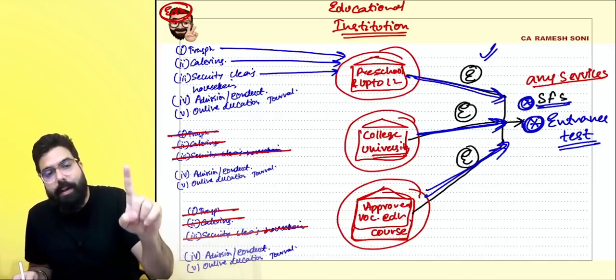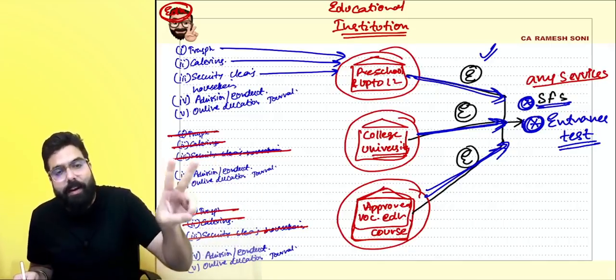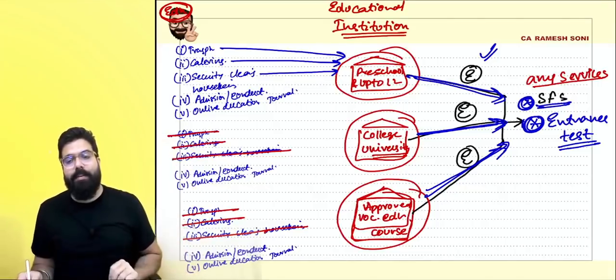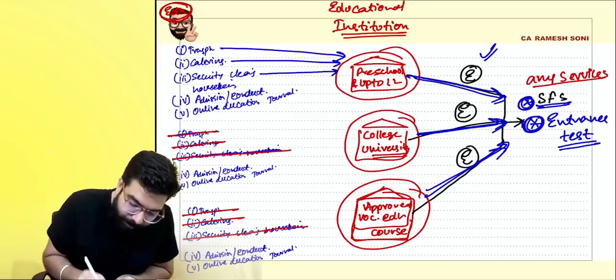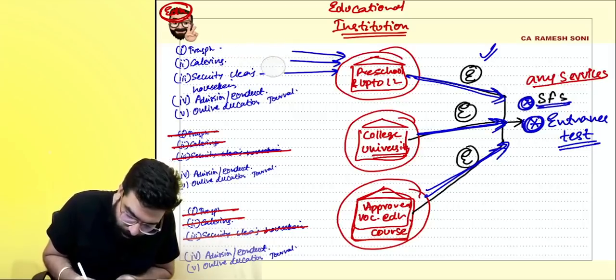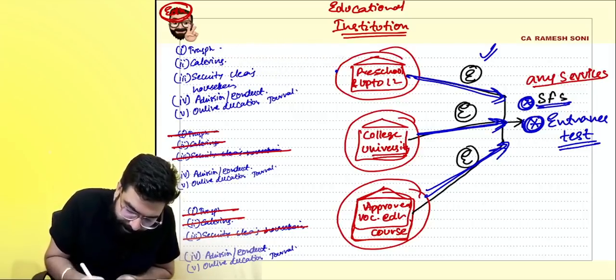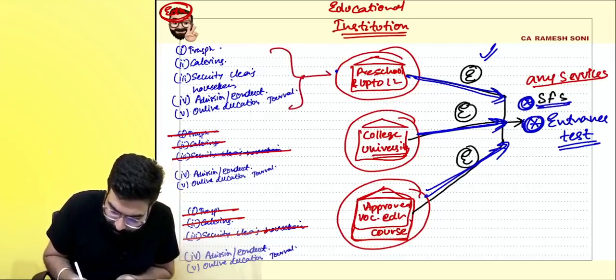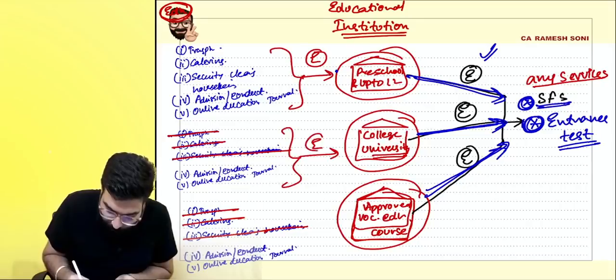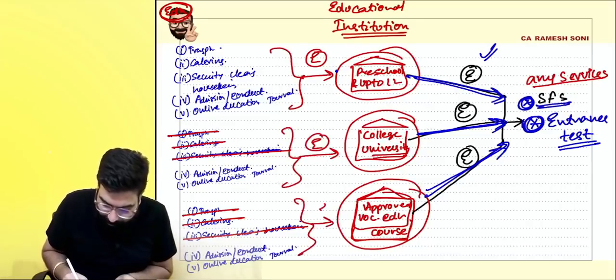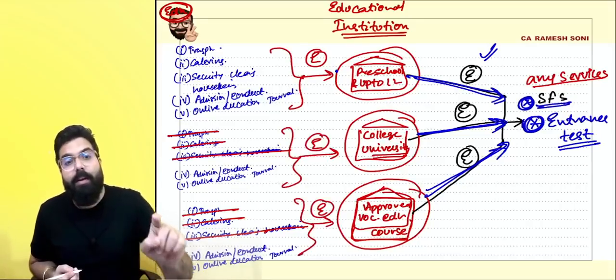If I am giving transportation services, catering services, housekeeping services, cleaning services, security services, then always remember, these services shall be exempted for school. These services shall be exempted for college. These services shall be exempted for approved educational training institute.